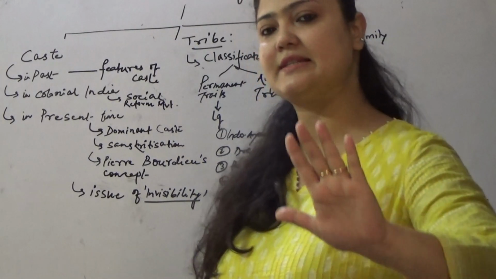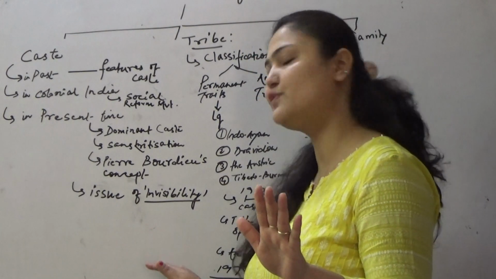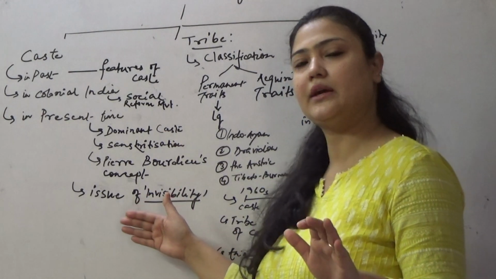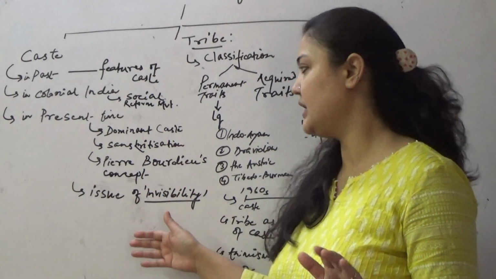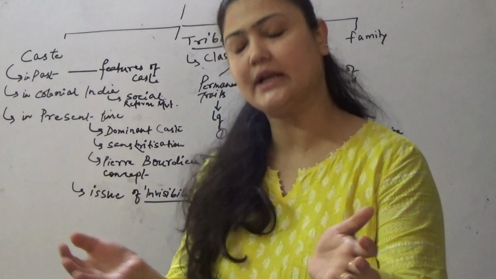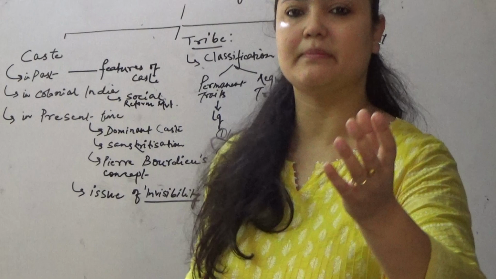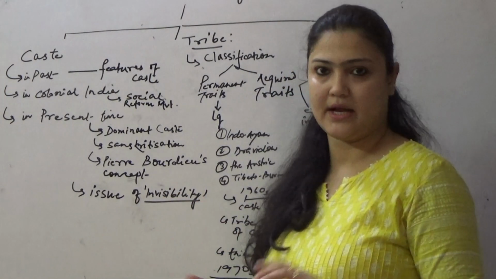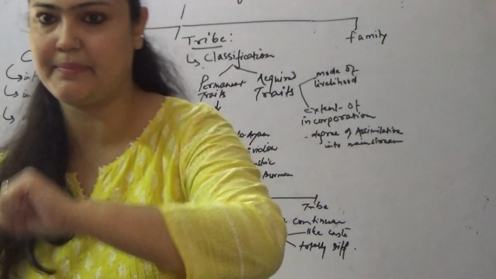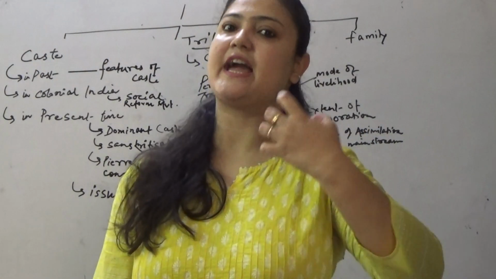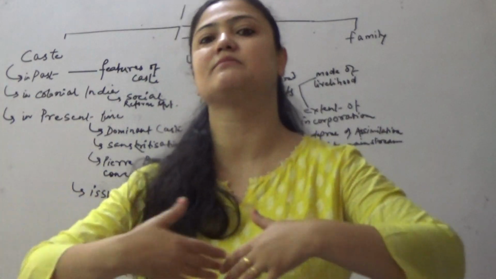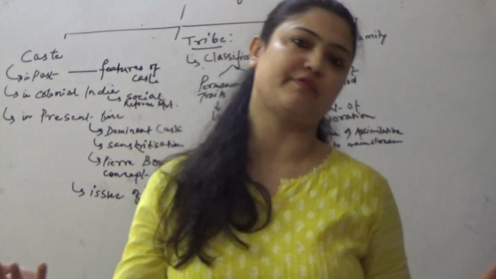But in present time, when the caste is changing its form, the economic capital is also being acquired by the people of lower caste. So the people of lower caste may not have cultural capital, but since they have economic capital, with that they have got social capital, that is networking with high profile people.